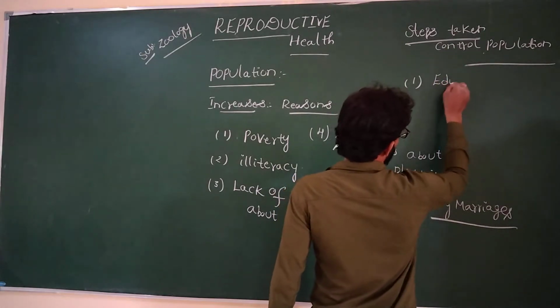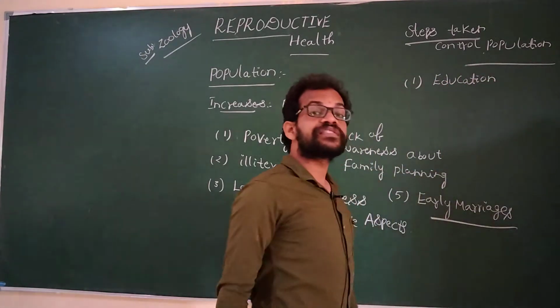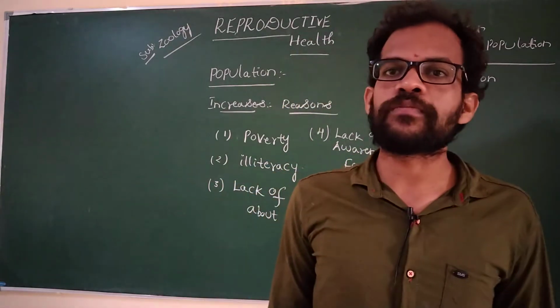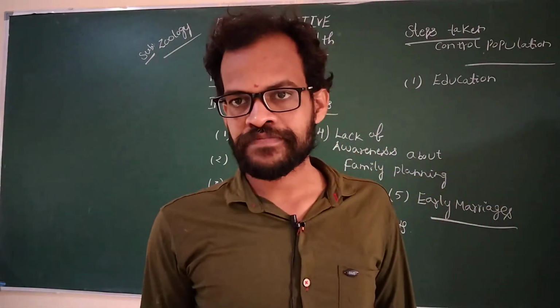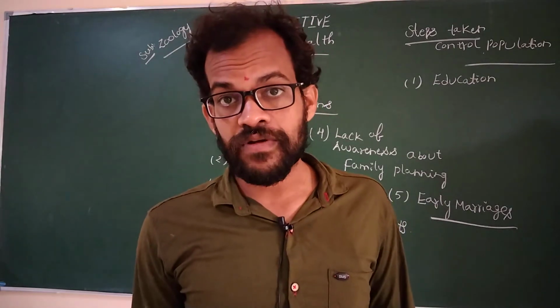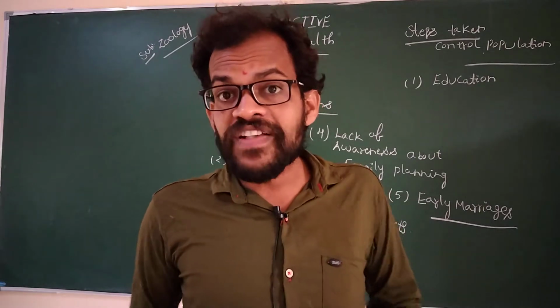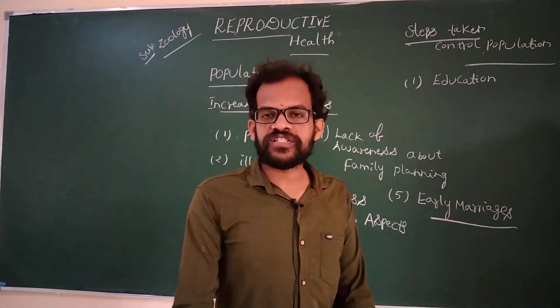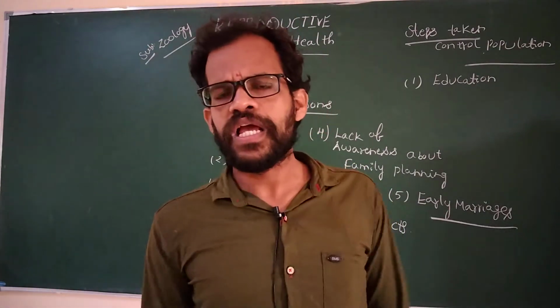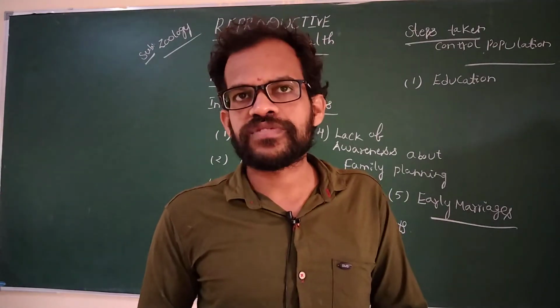The first one is the development of the education system, so that everyone thinks that once the population increases, there will be lack of food and we will suffer. We should provide good facilities in the educational system so that every child participates.